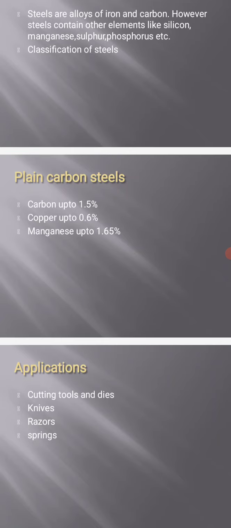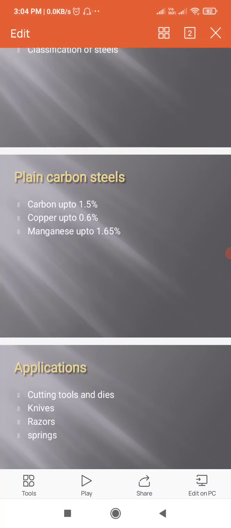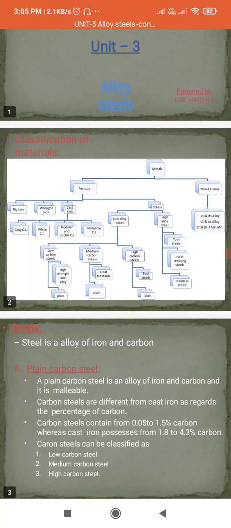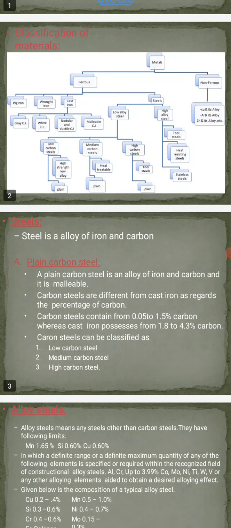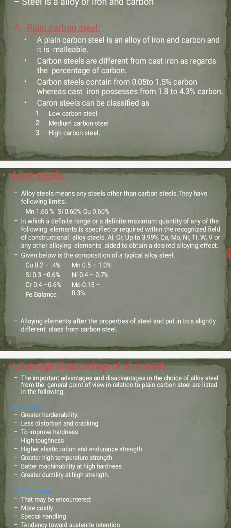So next we will see about alloy steels. We already saw the classification. We know that steel is an alloy of iron and carbon. Steels correspond to plain carbon steel and alloy steels. We have seen plain carbon steel. So next is alloy steels. Alloy steel means any steel other than carbon steels; they are called alloy steels.